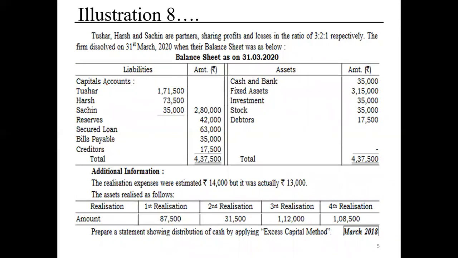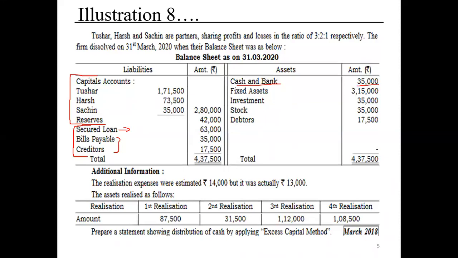On the liability side, we have a capital liability in the form of the capital balance of 3 partners plus reserves. And we have external liability in the form of secured loan, bills payable and creditors. Look here, secured loan is a secured external liability and this is an unsecured liability. So whenever we are going to pay external liability, first of all, we always try to pay the secured one. On the asset side, cash and bank balance is important for us, 35,000.